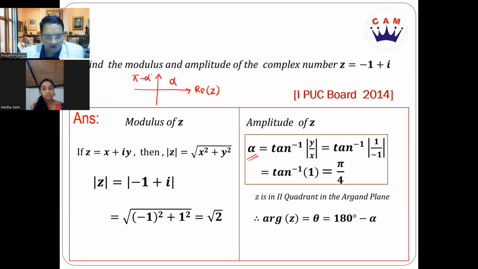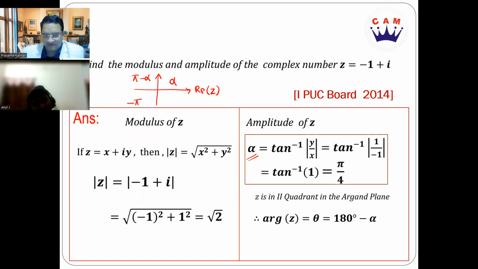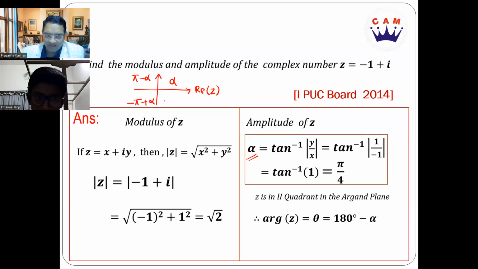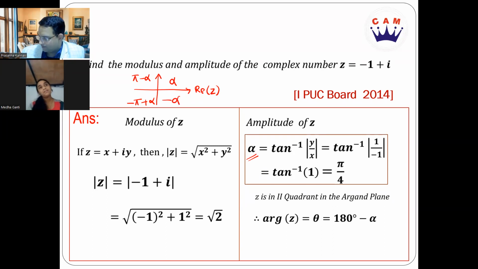What if it is in the third quadrant? Minus pi plus alpha. Excellent. What about fourth quadrant? Minus alpha. Yes, right. So that's minus alpha, right? So this is something which you can use so that you can get the argument of Z very quickly. Okay, fantastic.